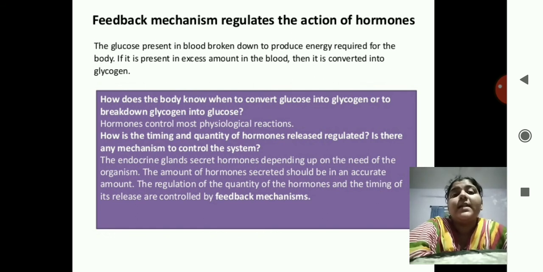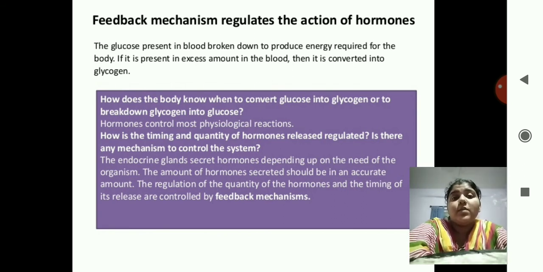Then the negative feedback starts, that stops this hormone from being secreted. This is known as the feedback mechanism. The example here is the glucose level in the body. The glucose present in the blood is broken down to produce the energy required for the body. If it is present in excess amount in the body, then it is converted into glycogen.